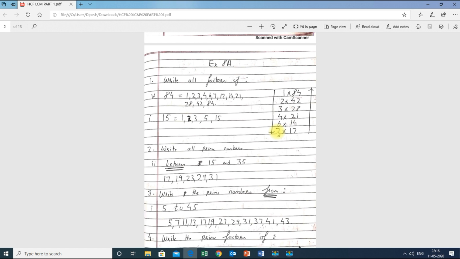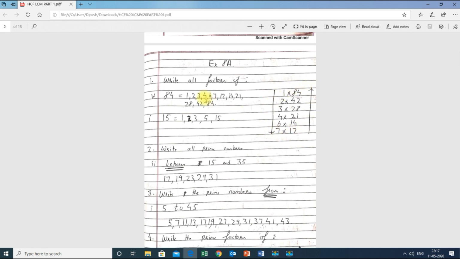And then 8. 84 is not divisible by 8. 9 is also not divisible. 10 is also not divisible. 11 is also not divisible. Now comes 12. Is 12 divisible? Yes, 12 sevens are 84. So when numbers start repeating, at that time we stop, and we write all these numbers as factors.